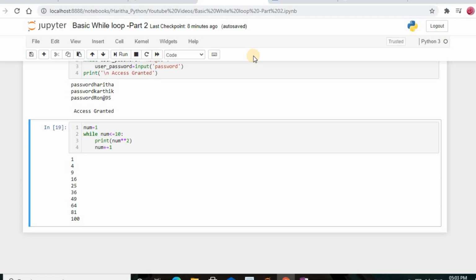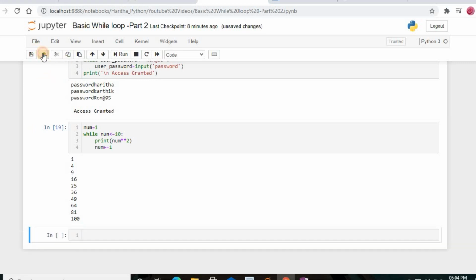Now we move on to the other example where the number of iterations is decided by the user input. So based on our input, we are going to decide this. So we'll just go for this now. Till now, whatever number we had already decided, we did. Now we are going to give the input, and based on that the number of iterations is going to be decided. That's what we are trying now.